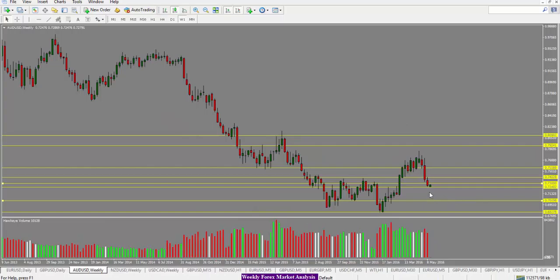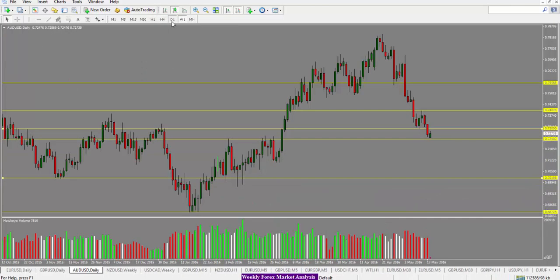For Australian US dollar, weekly close was quite bearish again, so we would look for a pullback potentially even into the 7400 level or 7300 level, and then a further move to the downside. And the target that we're looking at is the 7020 level here, or even further down. However, this will be the first target, the 7020 level.